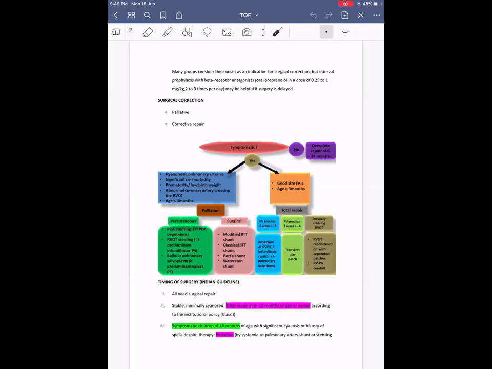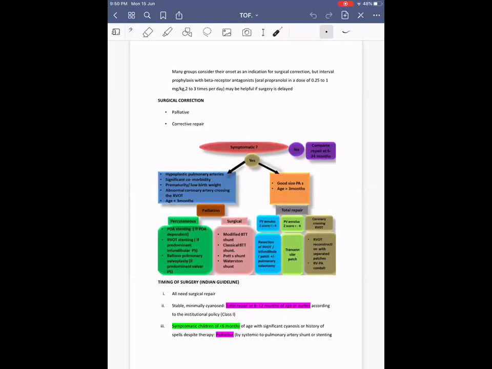Okay, surgical correction. Coming on to, and apart from this, one more medical management thing is iron supplementation. That is in order to prevent iron-deplete erythropoiesis, because iron-deplete erythropoiesis is associated with increased risk of hyperviscosity syndrome, because the RBCs become more sticky. There will be increased anisopoikilocytosis, and RBCs become more sticky, their rheology will be lost, and hence causing thrombotic obstruction and other complications related to hyperviscosity syndrome.